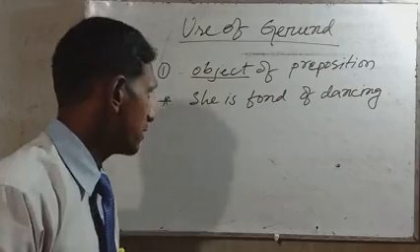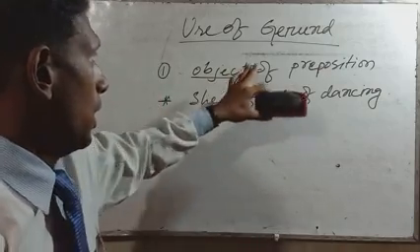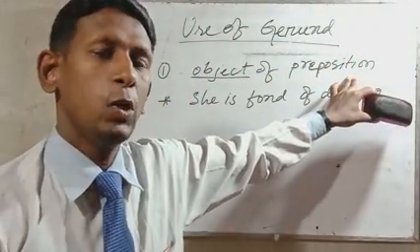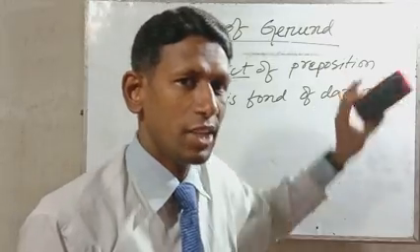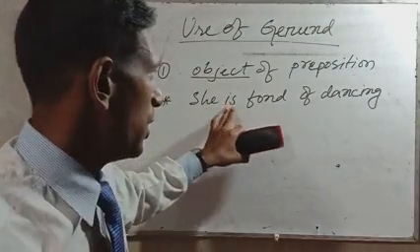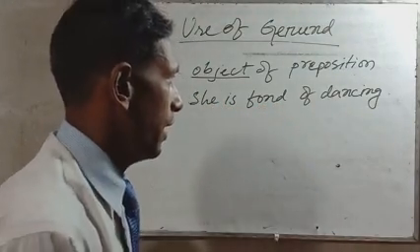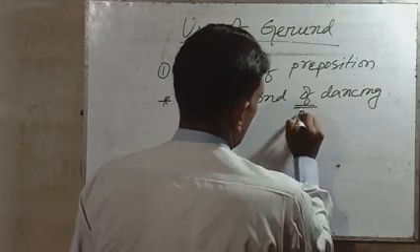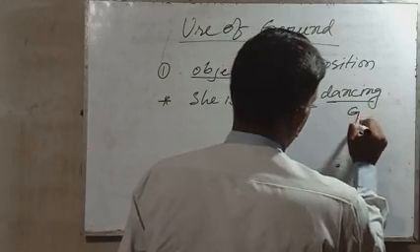Dear learners, gerund acts as an object of preposition. You know, that is the use of gerund. So, she is fond of dancing. Here, of is a preposition, and dancing is a gerund.